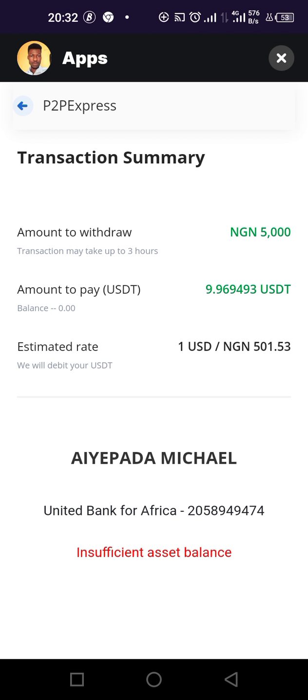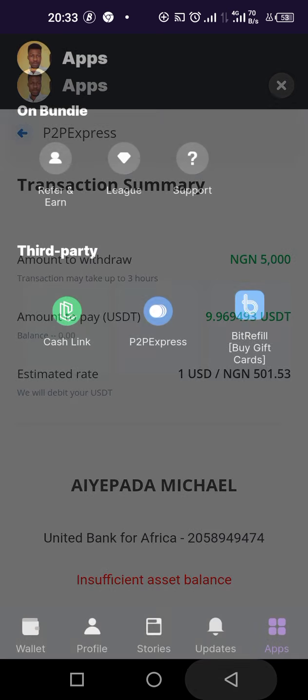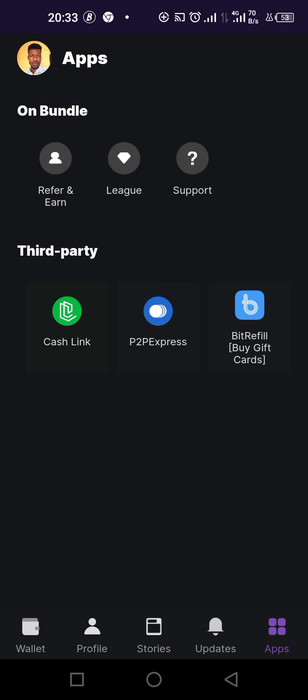You get this amount of USDT, and it is not cheap. In other places, I do see USDT to be around 506 or so. Once you click on it, they'll send it to your bank account straight. You'll be debited with your USDT, that is in dollars, if you are using a dollar account.